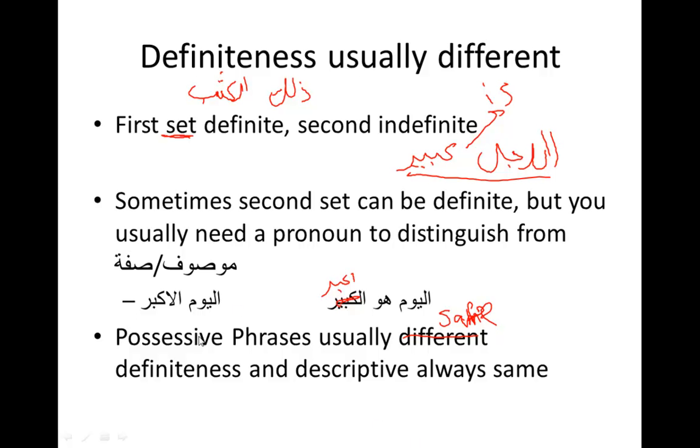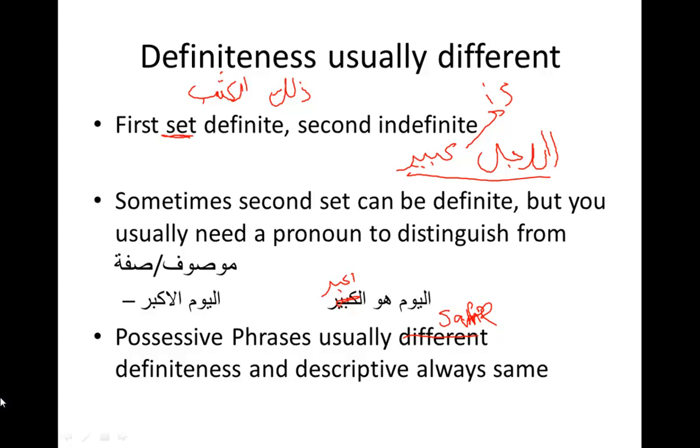So just ask questions if you're confused. Okay. But possessive phrase, usually the same definiteness. Descriptive always has this. That's the rule of descriptive phrase. So that's for definiteness. So number, gender, same.